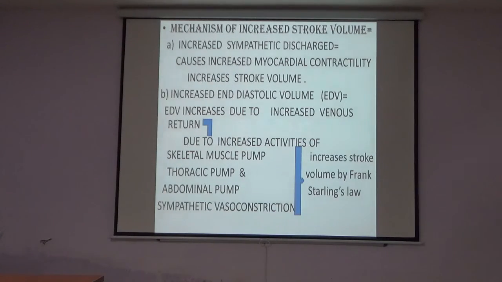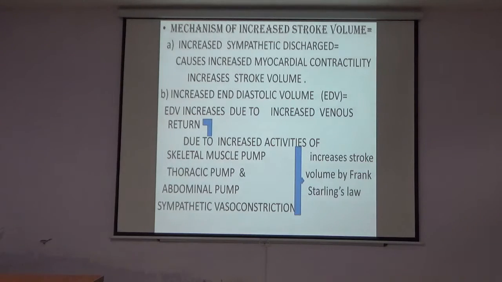Now the mechanism of the increased stroke volume. There are two causes. Increase in the sympathetic discharge, and second is the increase in the end-diastolic volume. Increase in the sympathetic discharge causes increase in myocardial contractility, and that increase in the myocardial contractility increases the stroke volume. Increase in end-diastolic volume is related with the Frank-Starling law.